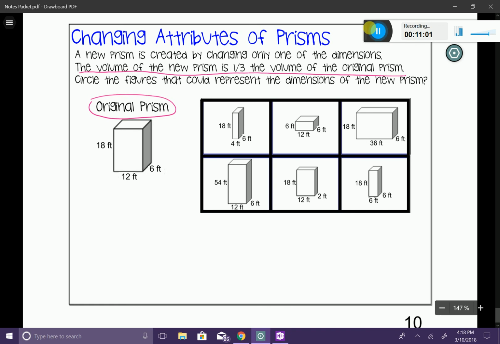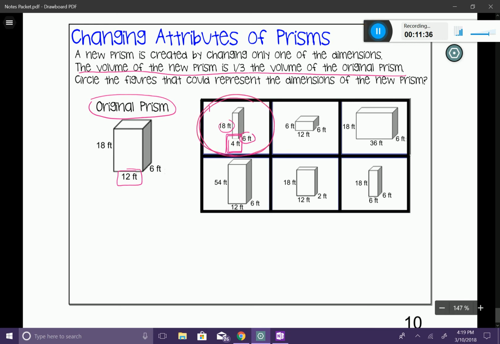I'm going to call this number 1. I'm going to look at my dimensions. Do I have 2 dimensions that are identical to my original prism? Which I do. 18 and 6 are identical. Now, I want to keep my focus on the one that I'm putting in a box right now. Take a look at it and take a look at the corresponding side length on the original. Is that new number 1/3 of that side length? And 4 is 1/3 of 12. So this is going to be one of the new prisms.